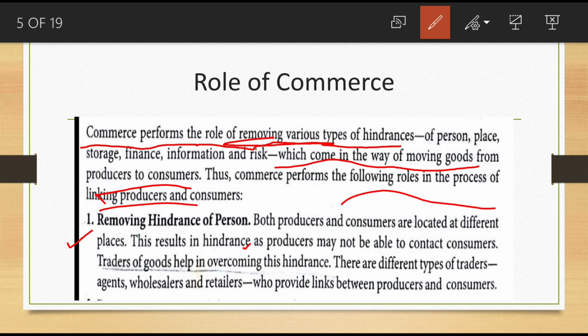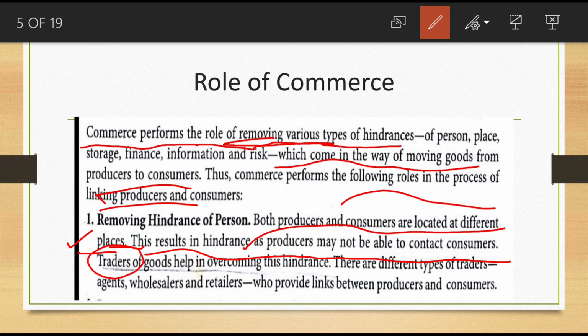Both the producers and the consumers are located at different places. This results in a hindrance that the producers may not be able to contact consumers. So in such a case, commerce plays an important role. This hindrance of person we can remove with the help of traders, because the producer is in Gujarat and the consumer is in Kerala.